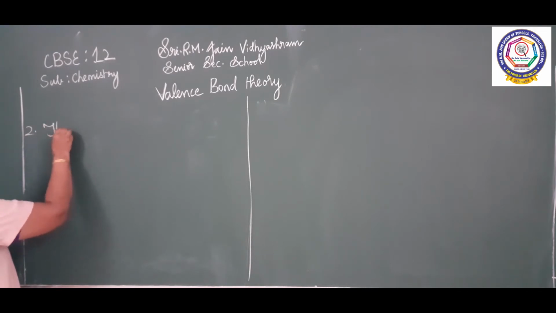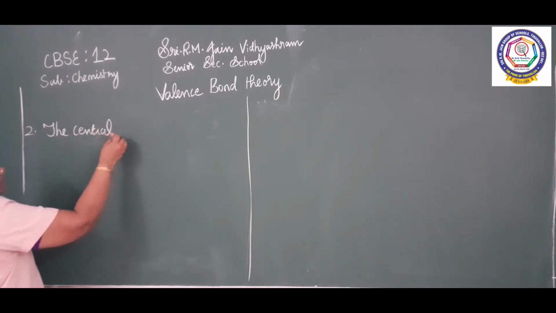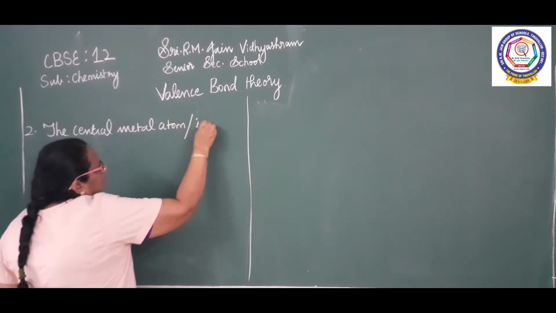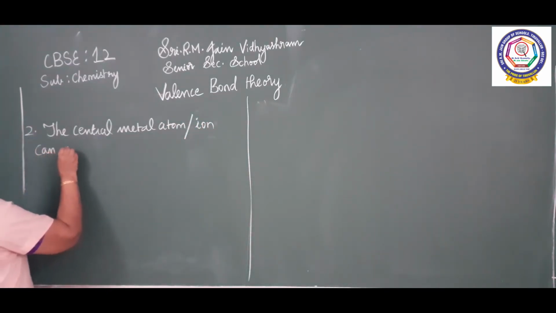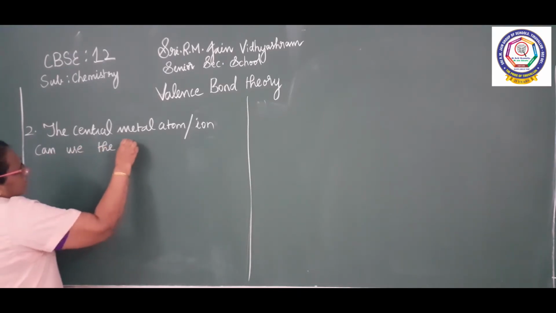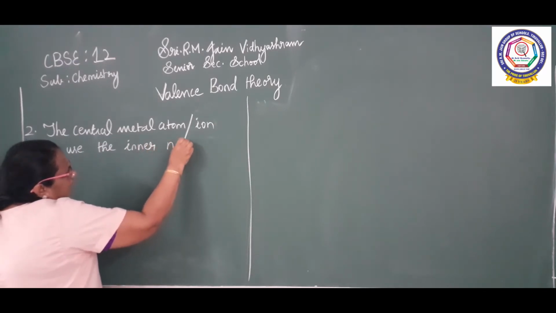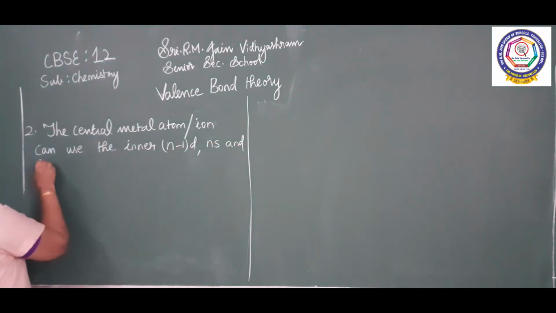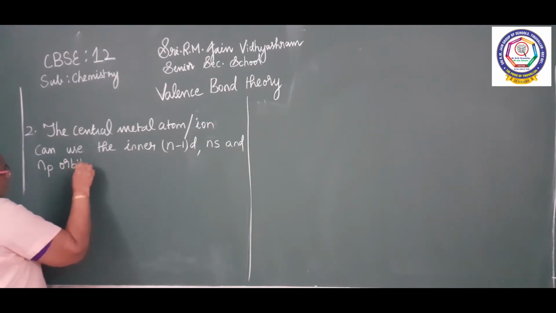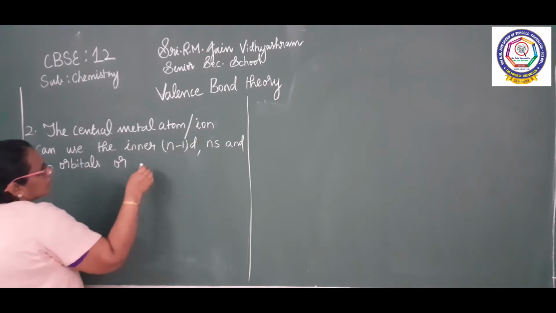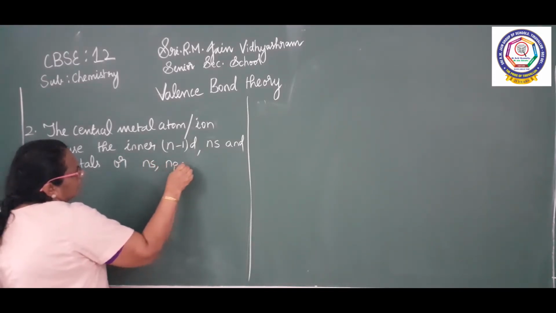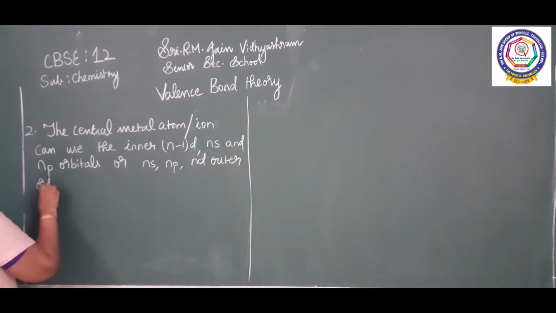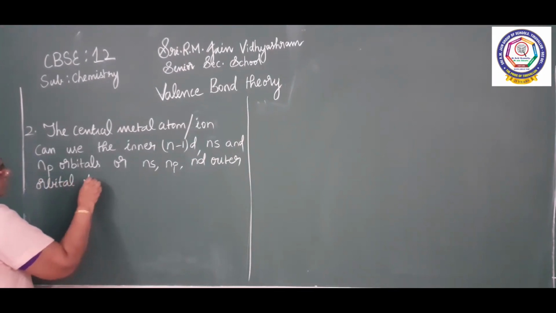The central metal atom or ion can use the inner (n-1)d, ns and np orbitals or ns, np and nd outer orbitals for hybridization.